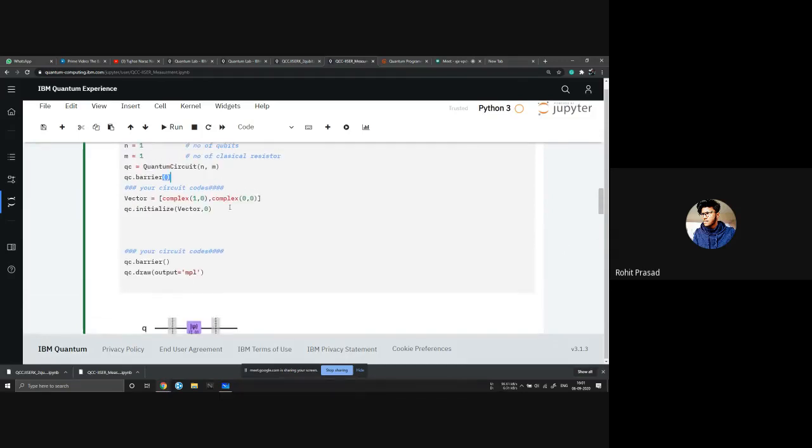For now, concentrate on the section between these, your circuit code. I gave you the code, right? Just copy and paste it there, and then also write print your vector. That's it.